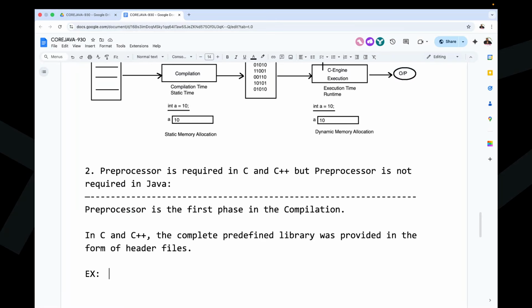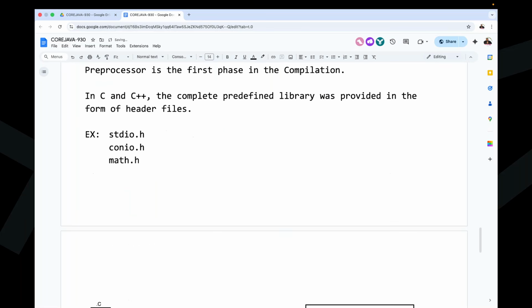The complete predefined library was provided in the form of header files. What are the various header files? stdio.h, conio.h, math.h, and so on. These are the various header files we have. You are already aware of it. All right, sir. But how are we going to use these header files' content inside the C program? How is it possible to use them inside C and C++ programs?